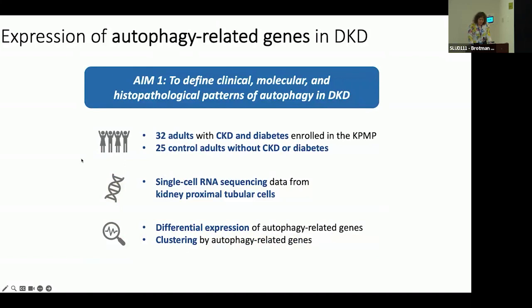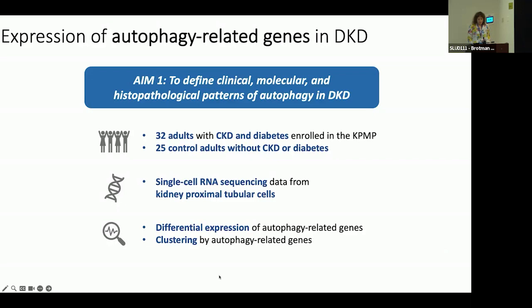This is the first aim of my K23: to define clinical, molecular, and histopathological patterns of autophagy in diabetic kidney disease. And to do this, I've taken 32 adults with CKD and diabetes and 25 controls without CKD or diabetes from the KPMP for whom single-cell RNA sequencing data is available. And specifically, I'm focusing on single-cell RNA sequencing data from kidney proximal tubular cells. And this is because these cells are, as I mentioned, very energetically active, and the first place that I wanted to examine the role of autophagy.